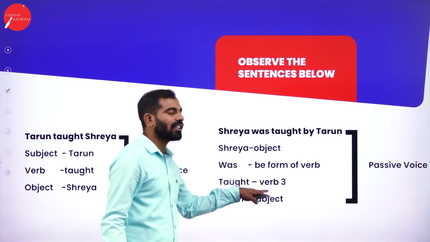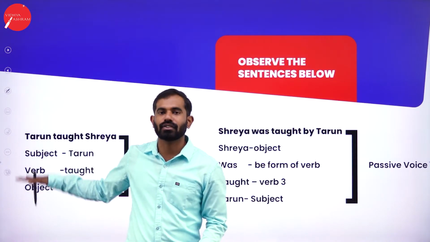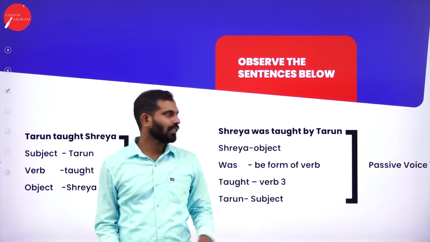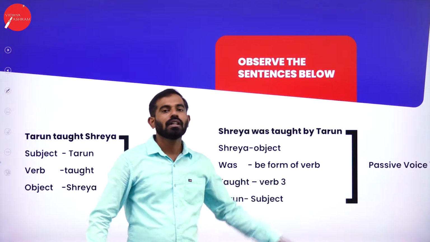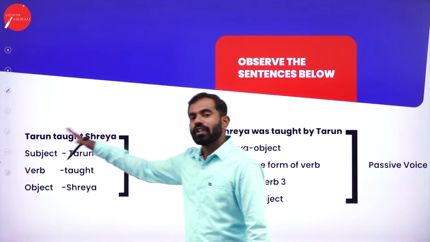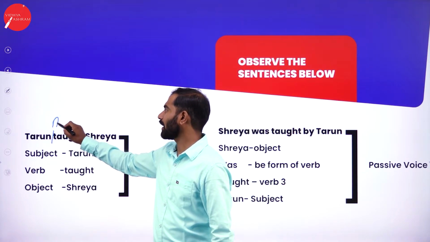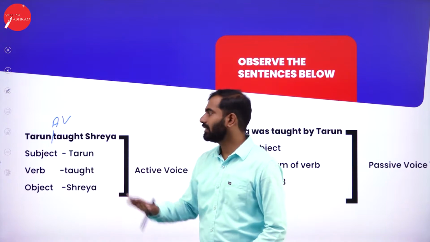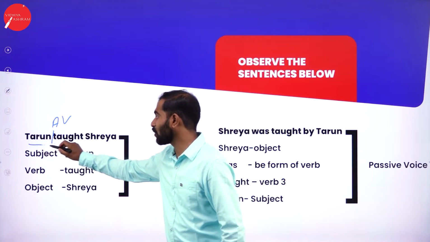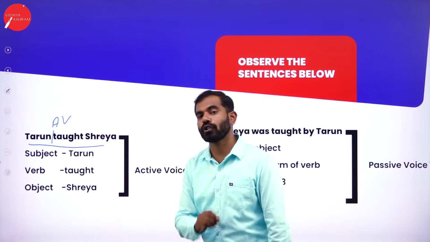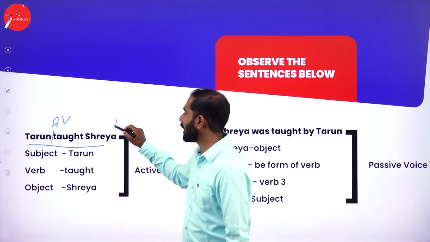Now observe the sentences here. There are 2 sentences. One is in active and the other is in passive. So remember, if you read this sentence, there is no auxiliary verb here. No auxiliary verb. This sentence, as I told you, the very first rule should be trying to identify the tense.